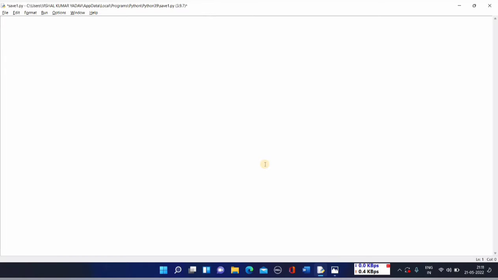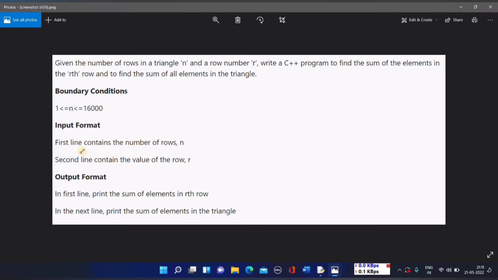Okay, let me also tell you what we actually have to do in this question. See, over here, what you have to do is, see, the first line contains the number of rows.